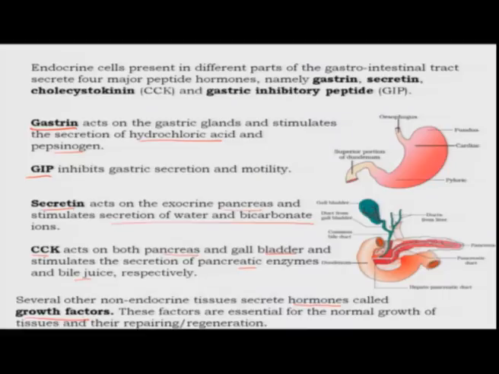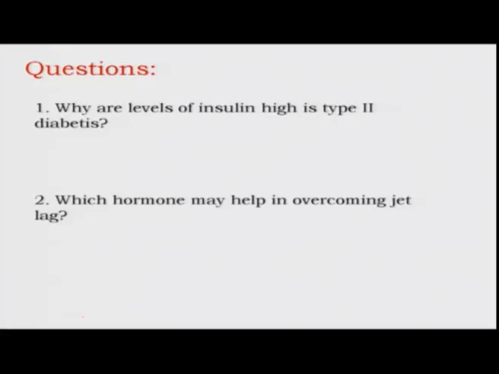So, with this I will end today's lecture, and I will leave you with some questions. So, for example, the first question is, why are levels of insulin high in type 2 diabetes? So, as I told you, there are two kinds of diabetes. Type 1 diabetes is because there is not enough production of insulin, because something has happened to the function of the beta cells in the pancreas.